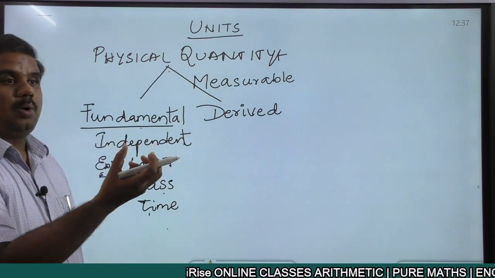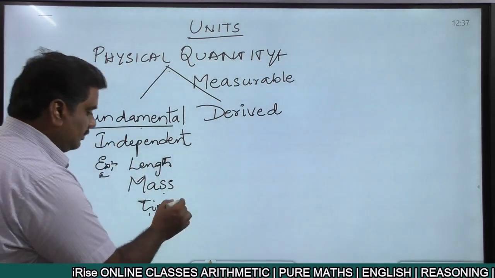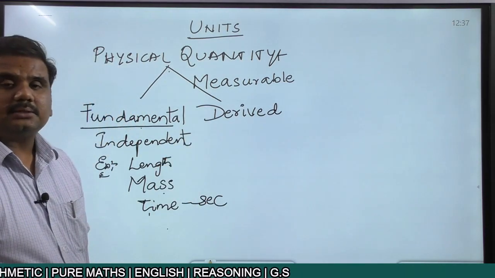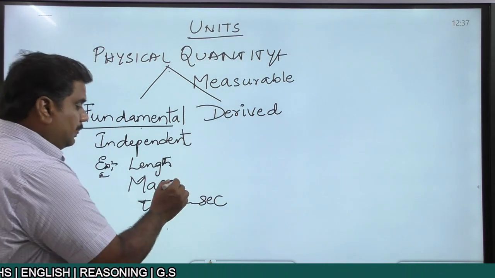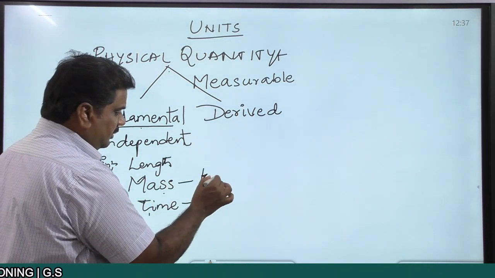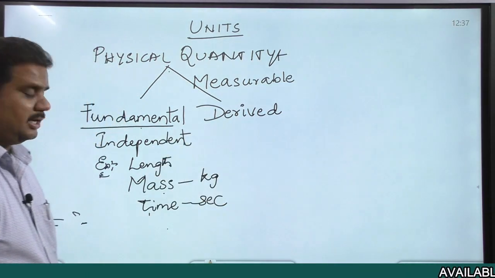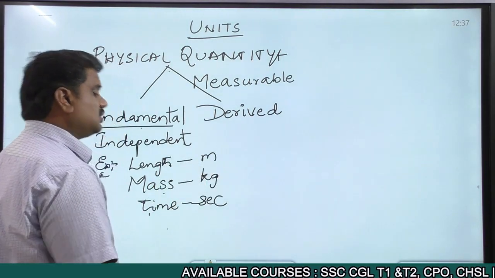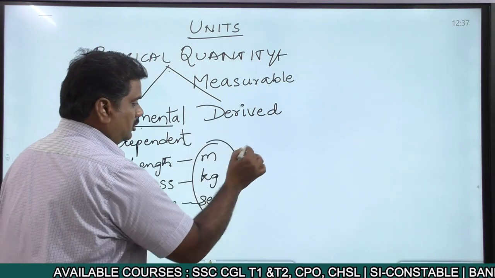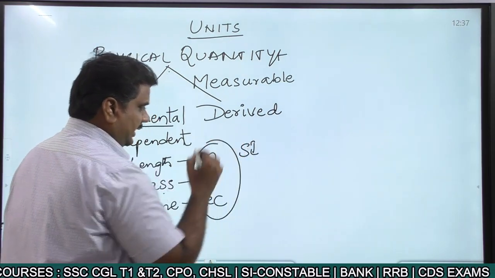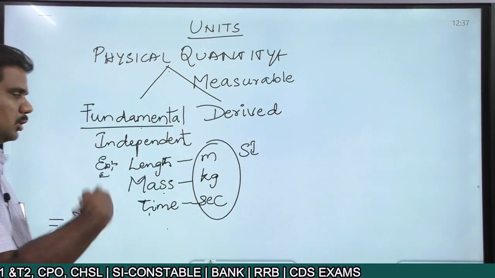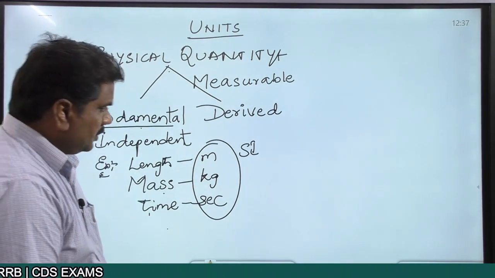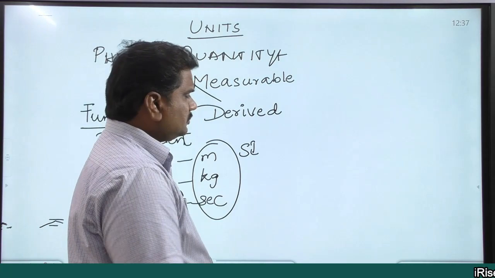But the fundamental unit for time is seconds. The mass of an object is generally measured in kgs. The length of an object is generally measured in meters. That is if you're talking about SI units. Now what are these SI units? What are these CGS units? We'll see that. Then moving on to the next one.